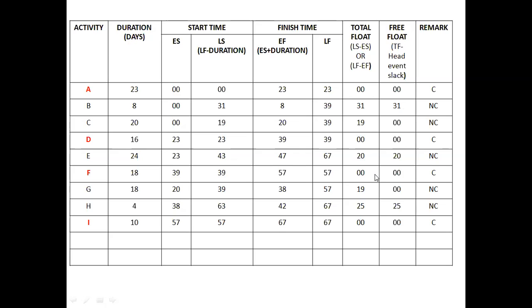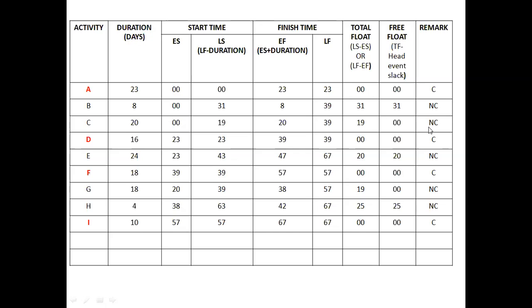The project will complete on the 67th day itself, even if it consumes a maximum of 39 days instead of 8 days. That is why activity B is non-critical.